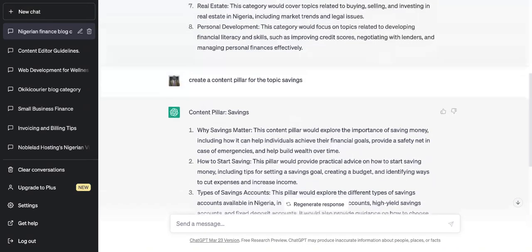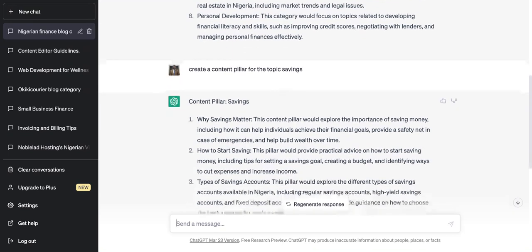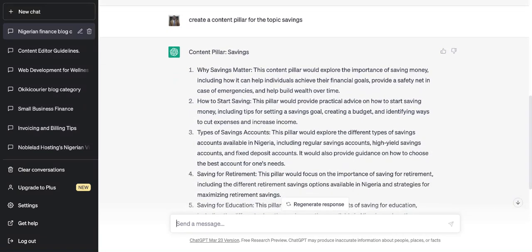Yeah. So now I want to ask ChatGPT to write a detailed content pillar post for savings, using the above listed content pillars.